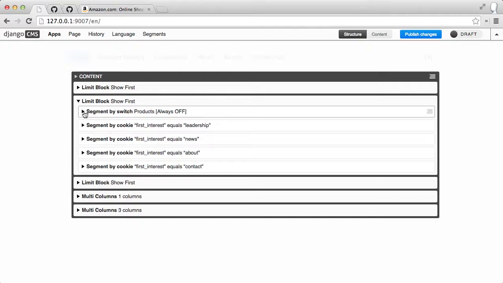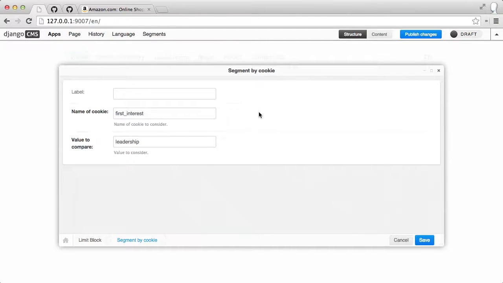So that brings us to the next one. And remember, these are going to be evaluated in order. The first time it finds one that matches, it will stop evaluating, and we're only going to show the first one that evaluates. This one does not evaluate by definition because it's switched off. Our cookie does not equal leadership, it equals news, so this one will not evaluate. But if we want to look at the cookie segment UI, you can provide a label.